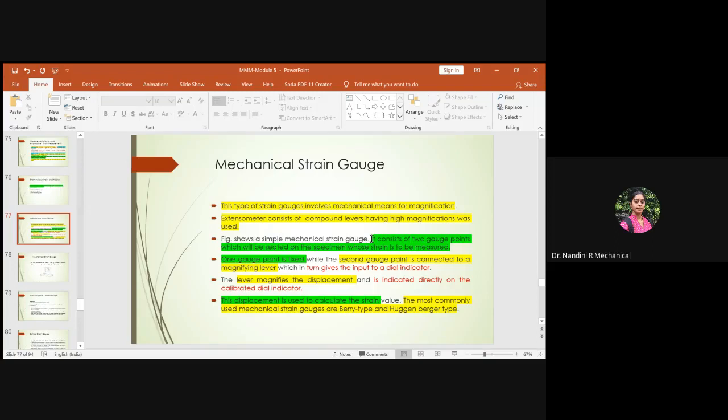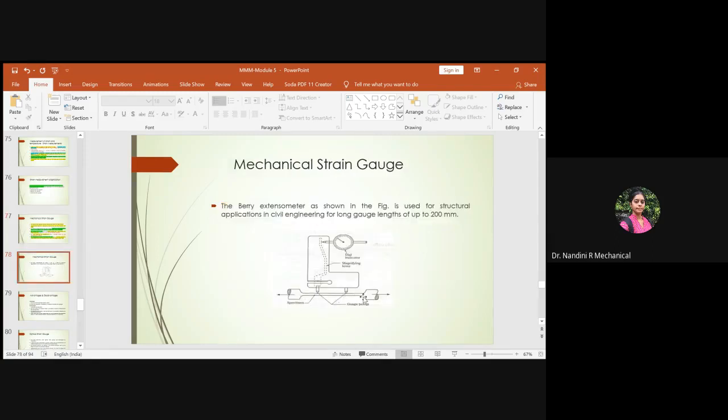It consists of two gauge points which will be seated on the specimen whose strain is to be measured when it is subjected to the load. Due to the load, there will be deformation in the given specimen, and due to deformation, there will be a change in length with respect to the original length. So even a small deformation will be sensed by using these two gauge points. One gauge will be clamped to the magnifying lever and the other one will be away from it. Anyhow, you will have two gauges which could be movable on the given specimen.